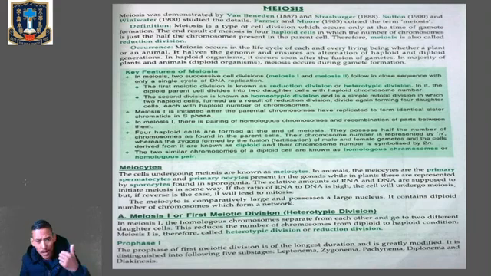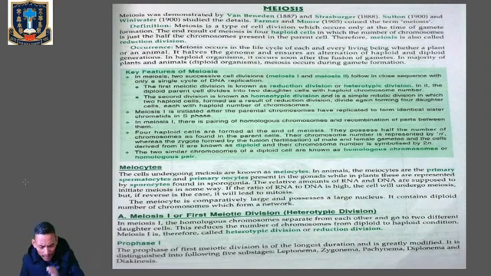Listen very carefully, meiosis is divided into meiosis 1 and meiosis 2, but there is only a single cycle of DNA replication. Clear? Note it down that meiosis involves two sequential cycles of nuclear and cell division, which are called meiosis 1 and meiosis 2, but it involves only a single cycle of DNA replication.